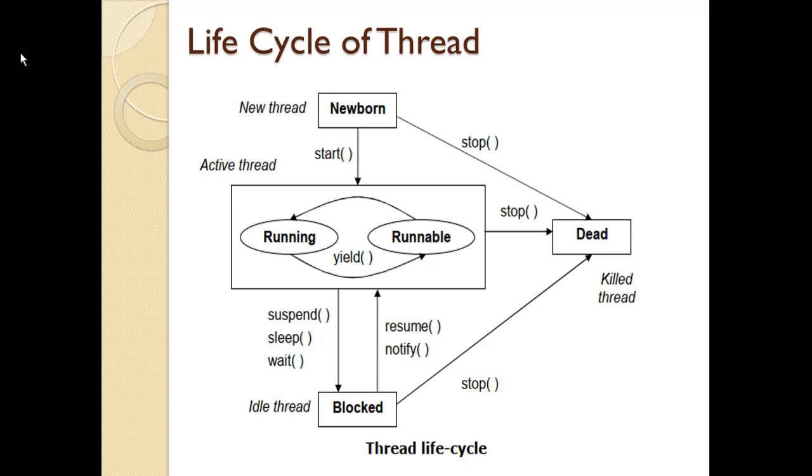Now why are different states used during a thread's lifetime? Because, as we know, multithreading is an environment where multiple threads are executed concurrently, and at a time only one thread can access the CPU. So when multiple threads are ready for execution, one thread will be in an active state and the other threads will be in some other states. So let us discuss each state in detail.